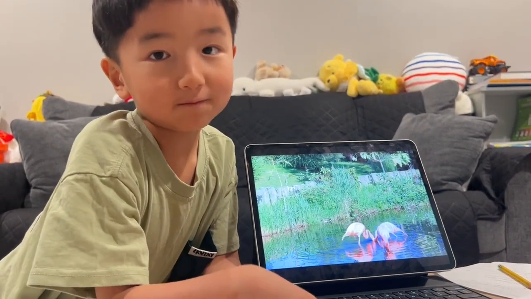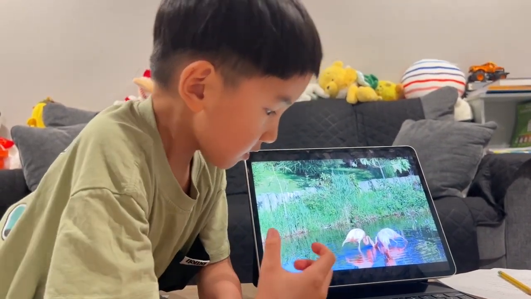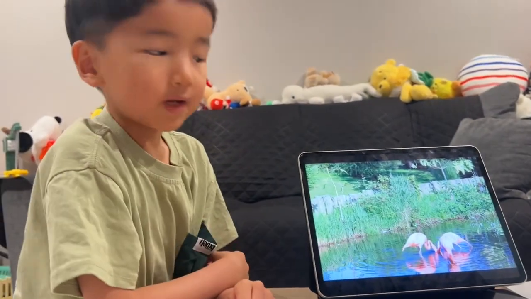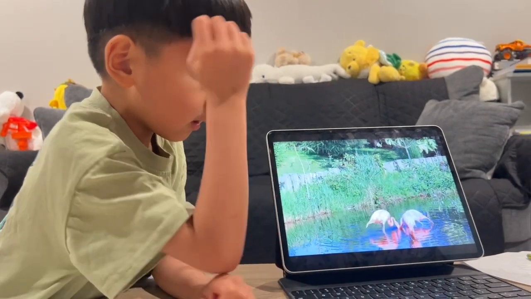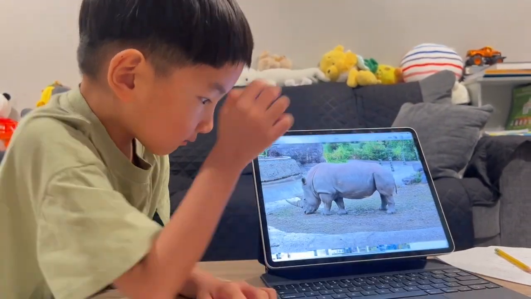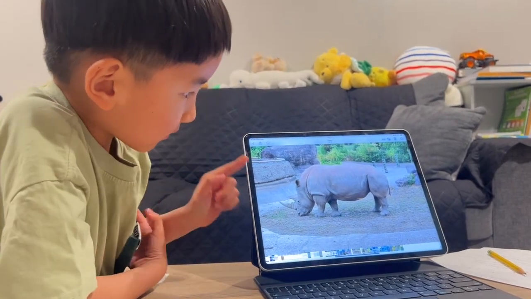And shrimp is what flamingos eat. And shrimp is pink, but when flamingos are born, they are gray. But when they eat shrimp, it turns their feathers pink, like that. And let me go back to that rhino. That rhino, look, has 2 horns.